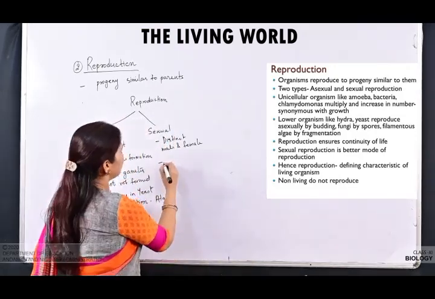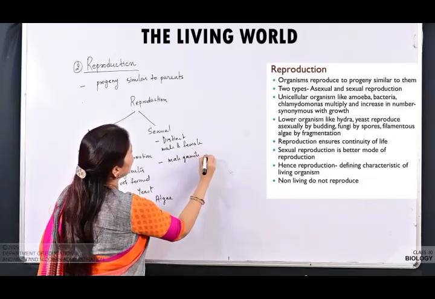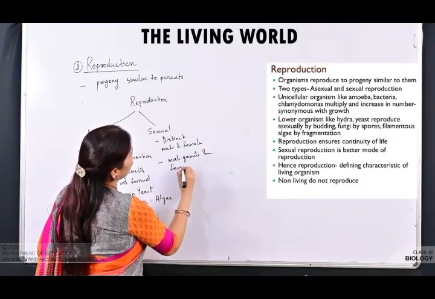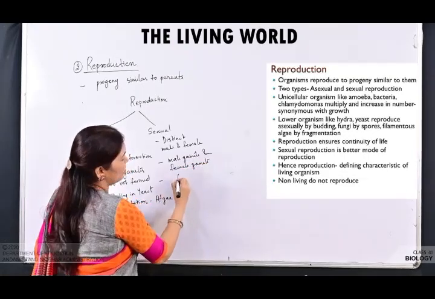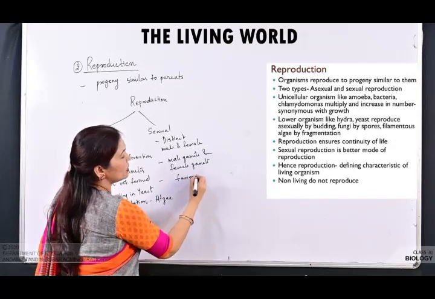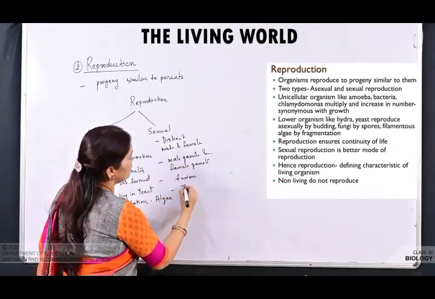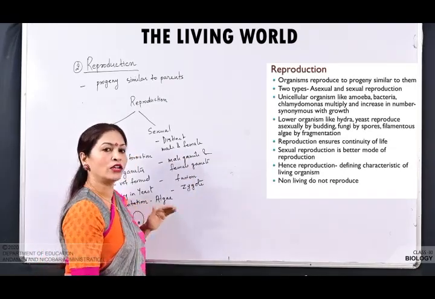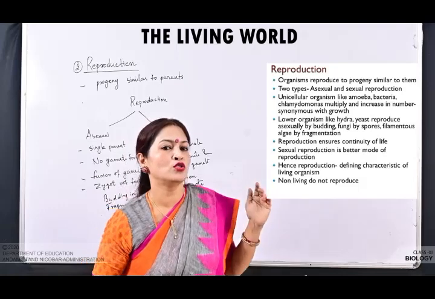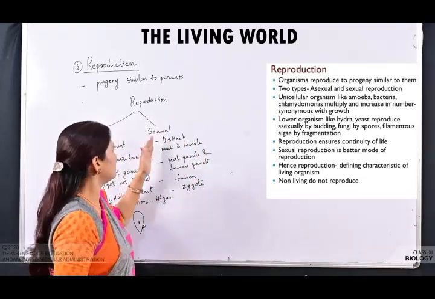They produce the male gamete and female gamete. It is followed by fusion of gametes. The male and the female gametes are fusing. Then it results in a diploid product, that is the zygote, and the zygote further develops into a new individual. So these are the differences between asexual and sexual.